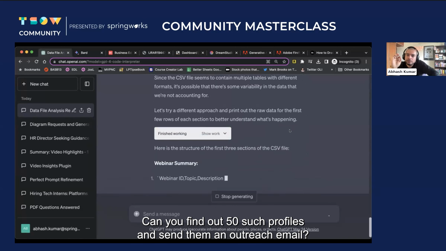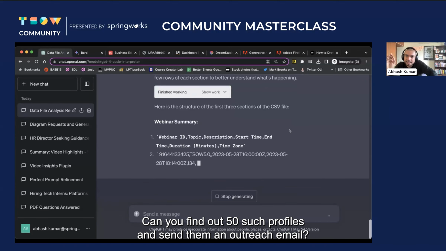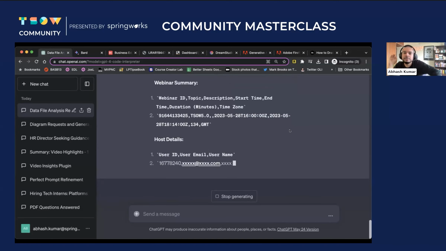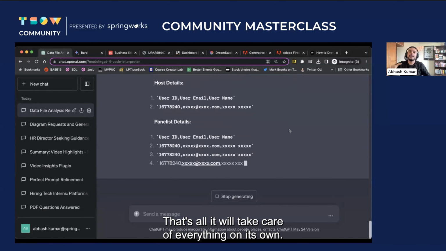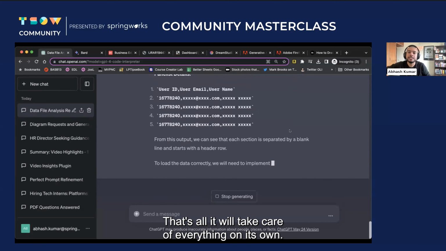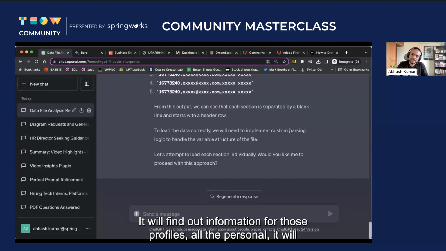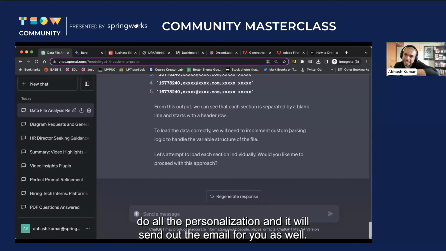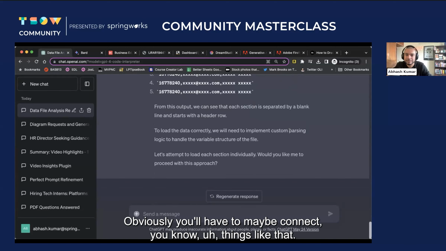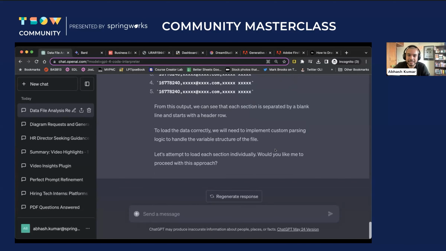Can you find out 50 such profiles and send them an outreach email? That's all. It will take care of everything on its own. It will write the Boolean to figure out those profiles. It will find out information for those profiles, it will do all the personalization, and it will send out the email for you as well. Obviously, you'll have to maybe connect, things like that.